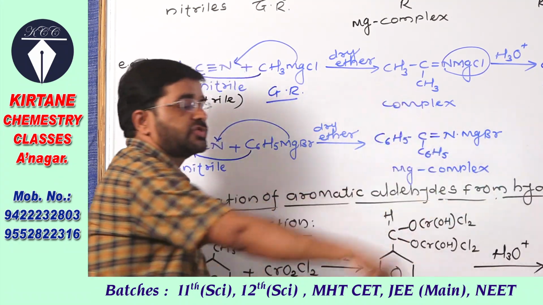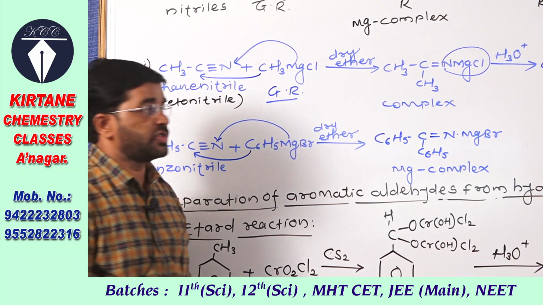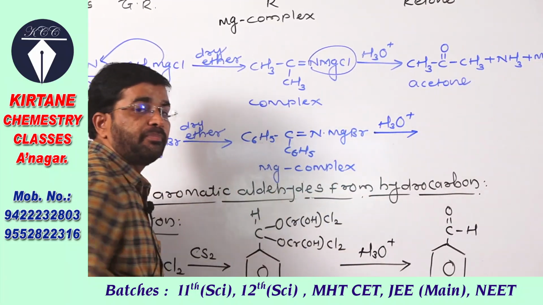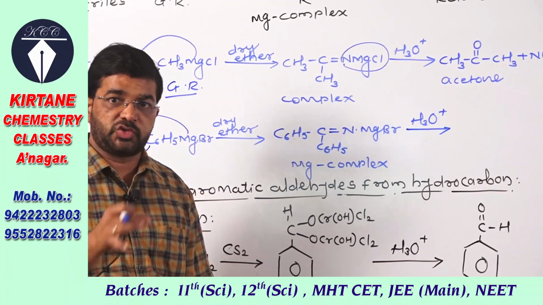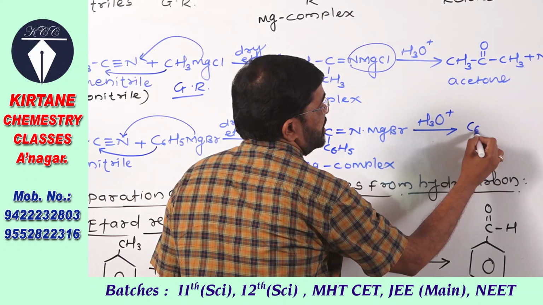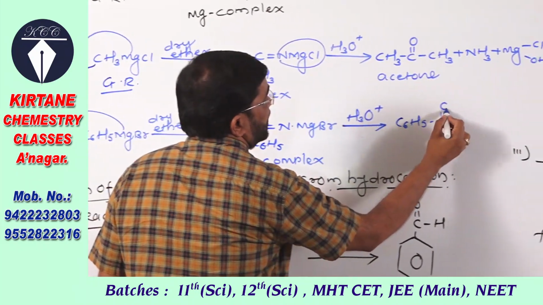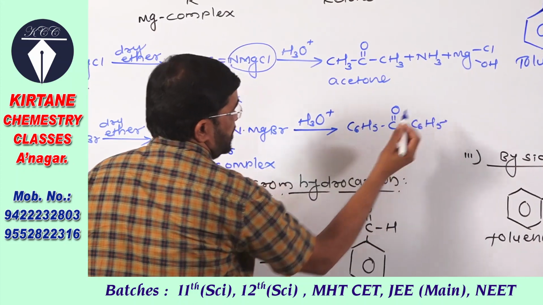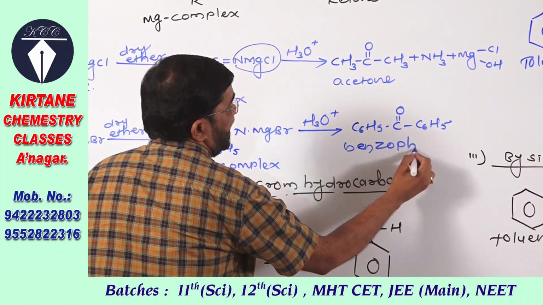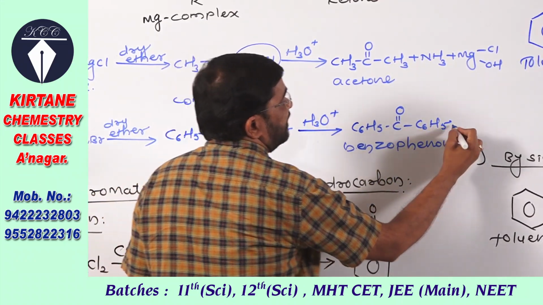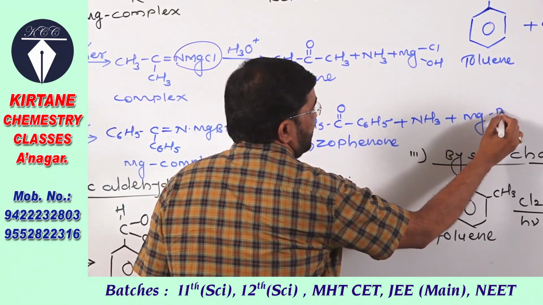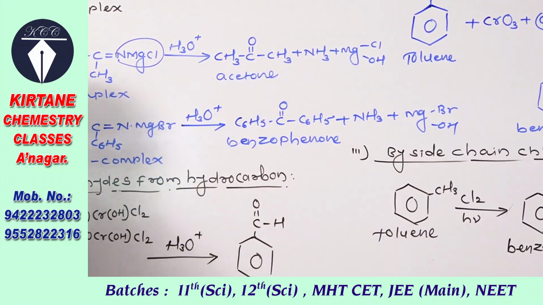magnesium complex is formed, magnesium complex is obtained. This magnesium complex on hydrolysis with dilute acid, its meaning is hydrolysis with dilute acid, it gives C6H5, C double bond O, C6H5, we know name of this compound, benzophenone, diphenyl ketone, benzophenone is obtained, ammonia gas liberated, and this complex is eliminated.